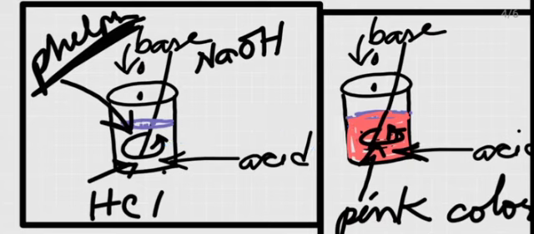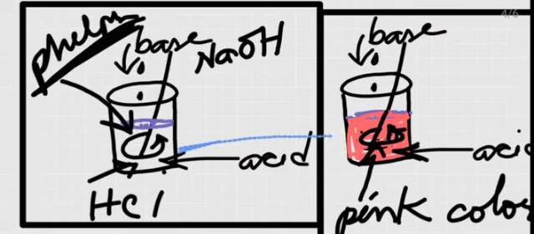That means now the solution has become basic. Before adding sodium hydroxide, the solution inside the beaker is acidic, and after adding sodium hydroxide drop by drop, the hydrochloric acid is neutralized gradually, and after a certain stage the whole of the hydrochloric acid inside the beaker is totally neutralized.